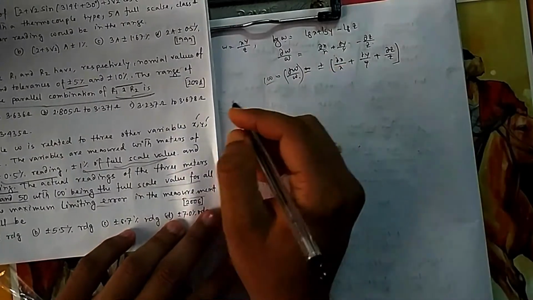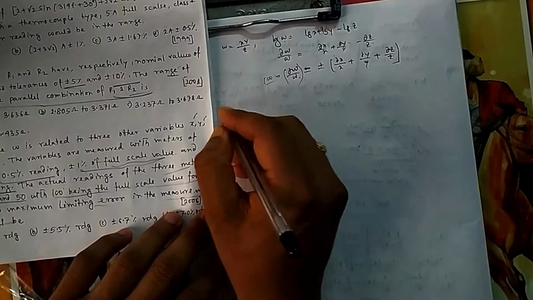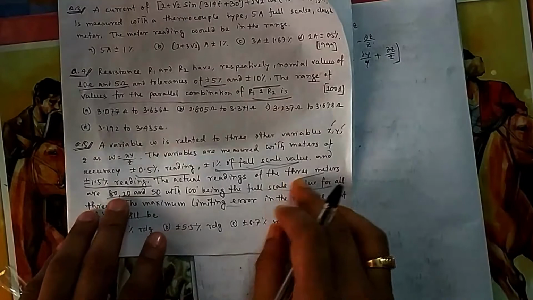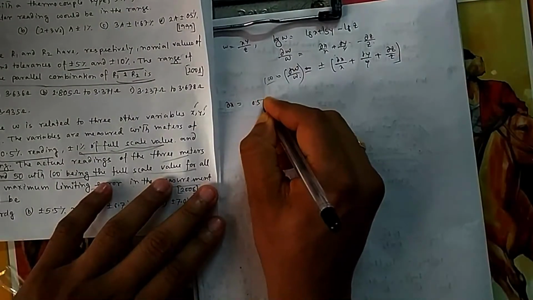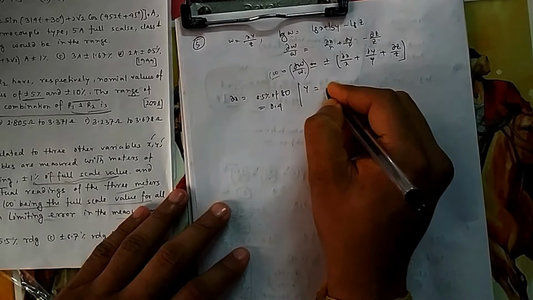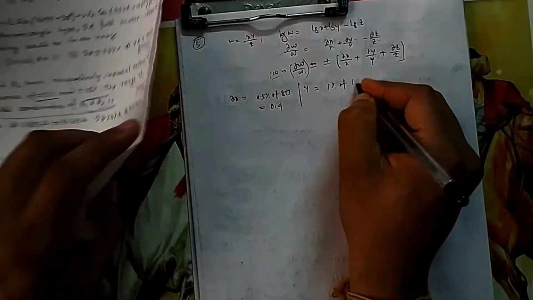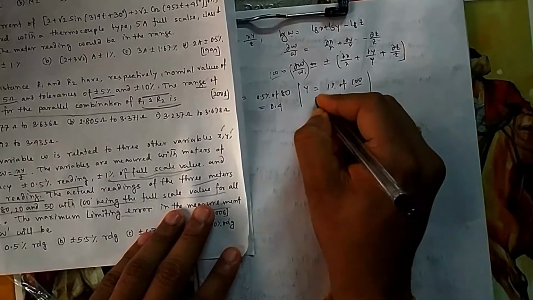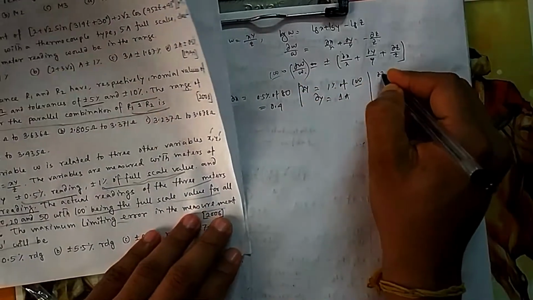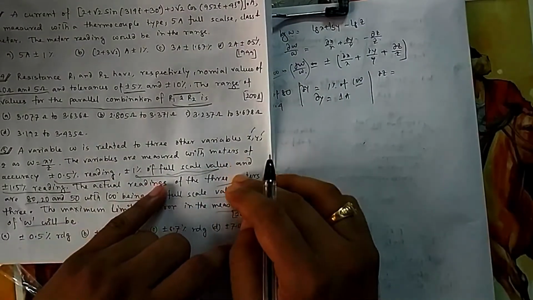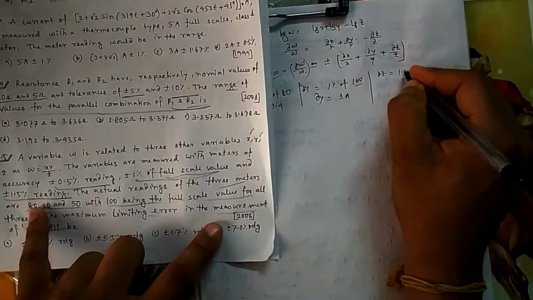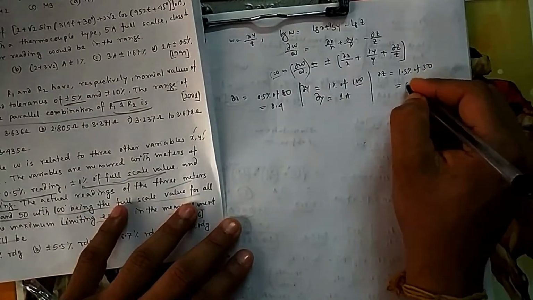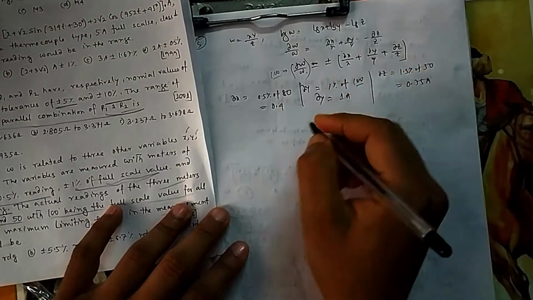So you have to calculate dx, all these values. So what will be dx? dx is equal to, that is change in error, 0.5% of reading. So x reading was 80, so 0.5% of 80, 0.4. What is dy? dy is equal to 1% of full scale reading. Full scale reading is 100. You can see 1% of full scale. So it is 1. That is dy. What is dz? dz error is 1.5% of the reading. So reading is 50. So it is 0.75.